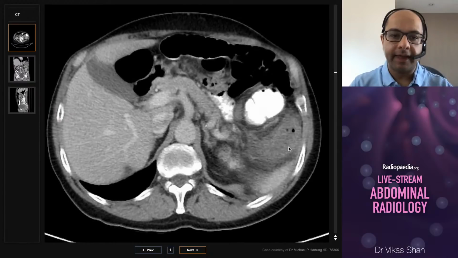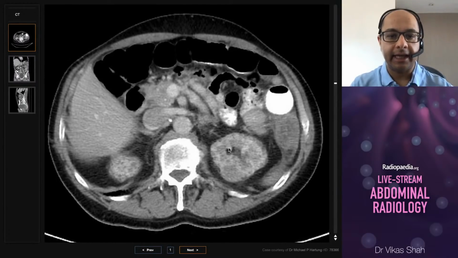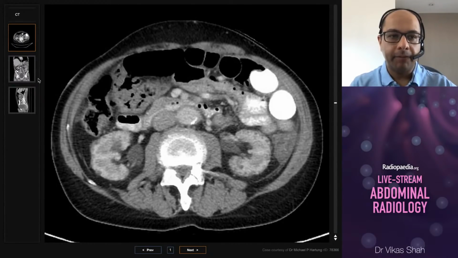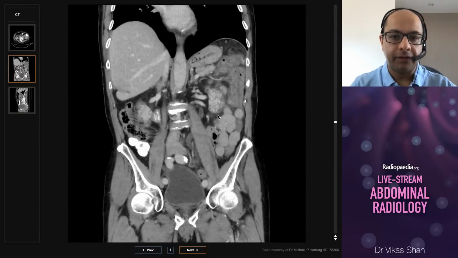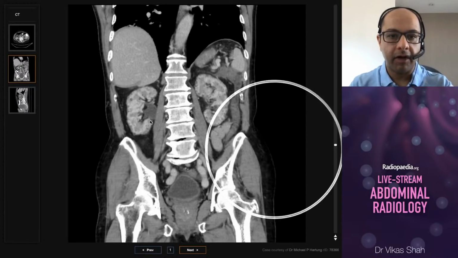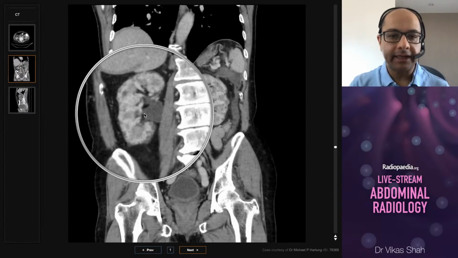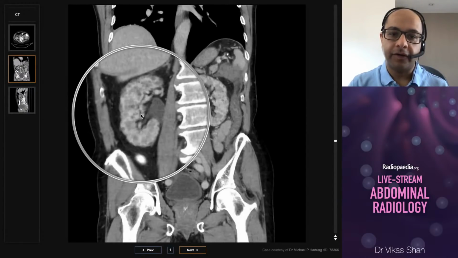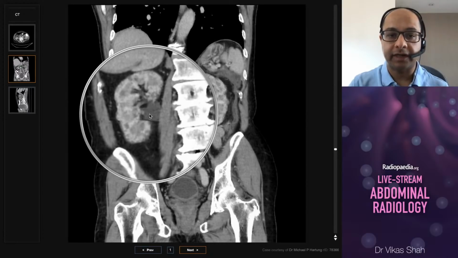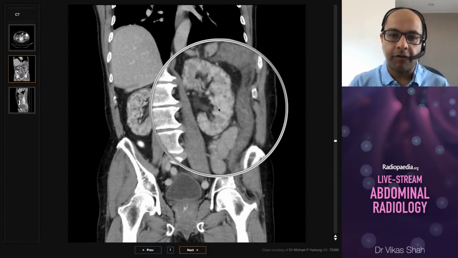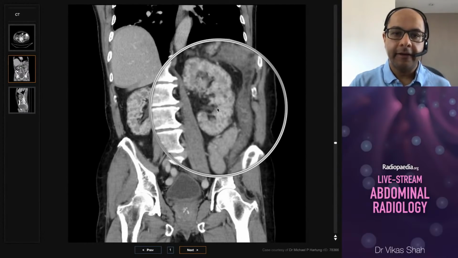So that was one thing, and then the other thing is that there is a background abnormality in the kidneys in this patient. So did you spot that? So the kidneys here are both, let's go to the coronal views because they're very helpful. The kidneys here are normal in size if you measure them, but there are many small, tiny cysts involving both kidneys and importantly, involving both the cortex and the medulla. There is no hydronephrosis, there's no perinephric fat stranding, there's no obstructing calculus. So multiple tiny microcysts involving cortex and medulla involving both kidneys.